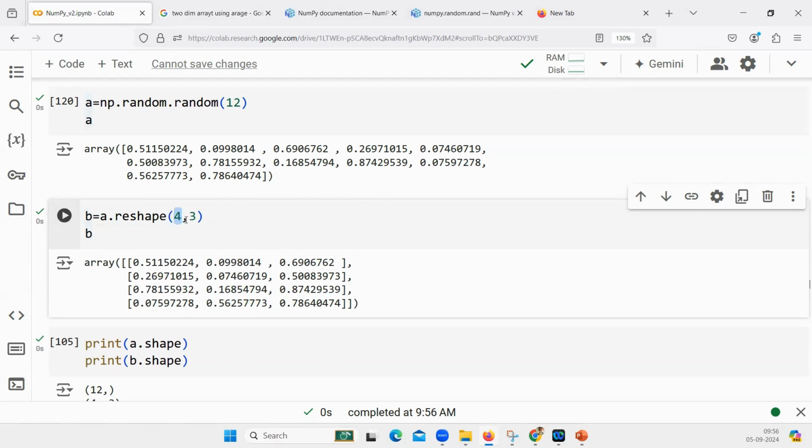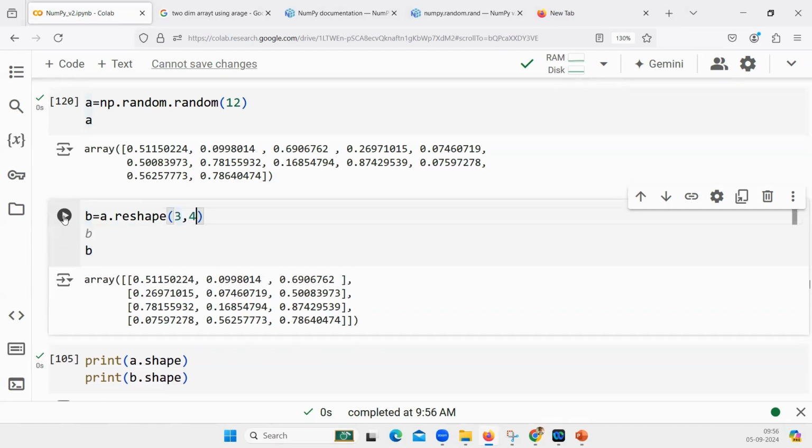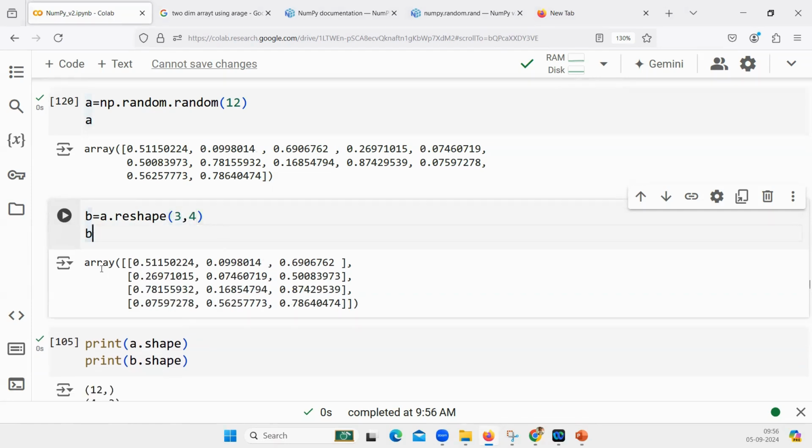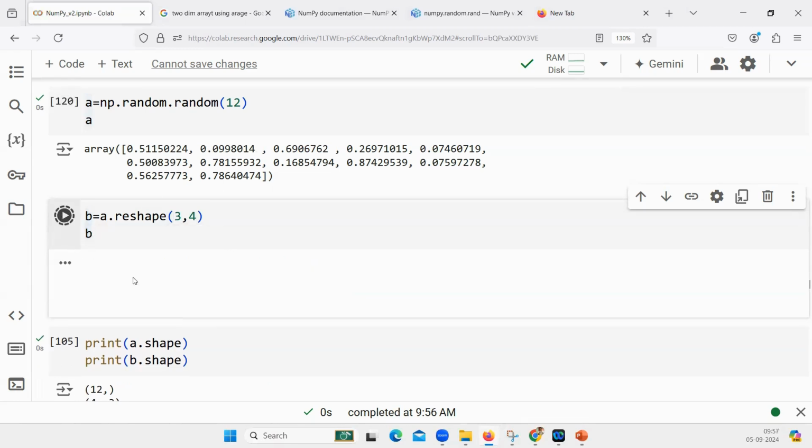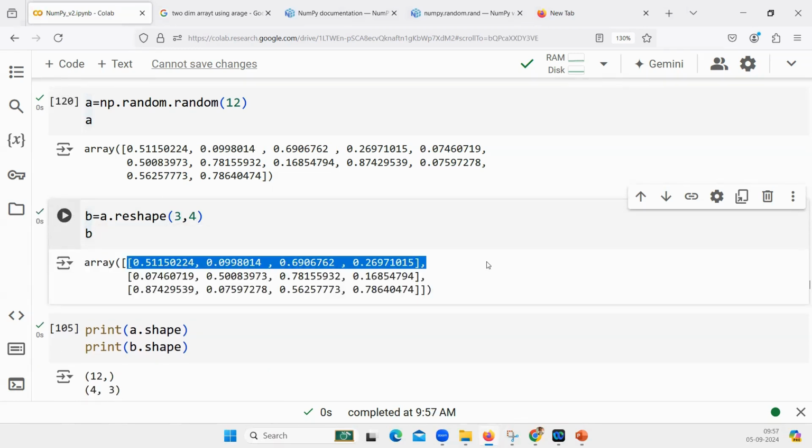Now tell me, if it is this way, 3 rows and 4 columns, what will be there in the output? The first 4 will be kept in the first row, the first 4 will be considered as the first row. Makes sense? Yes, perfect.